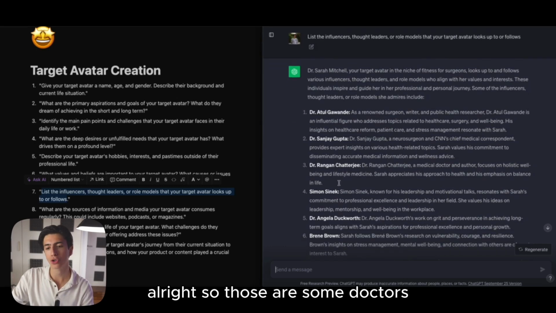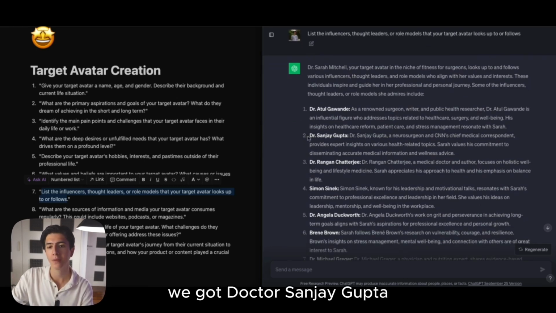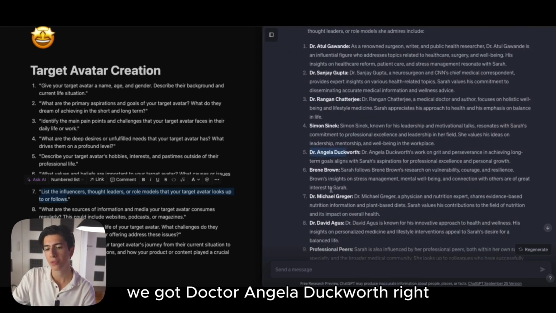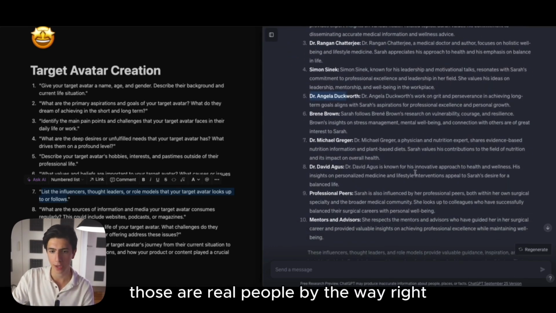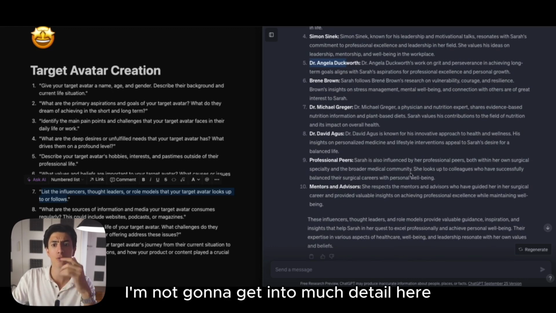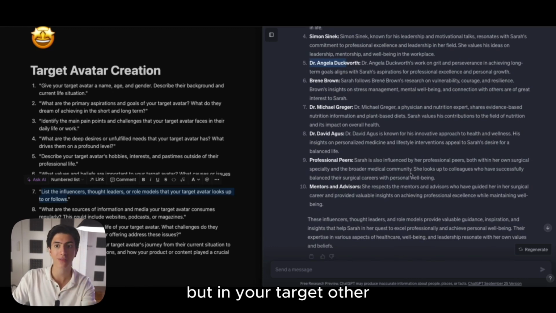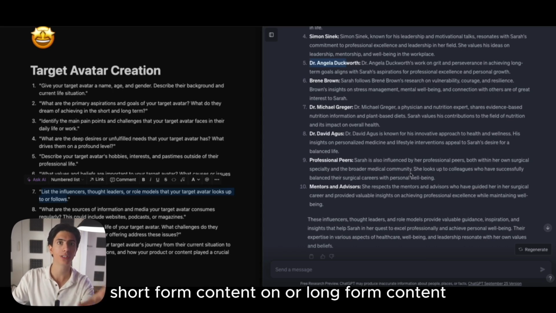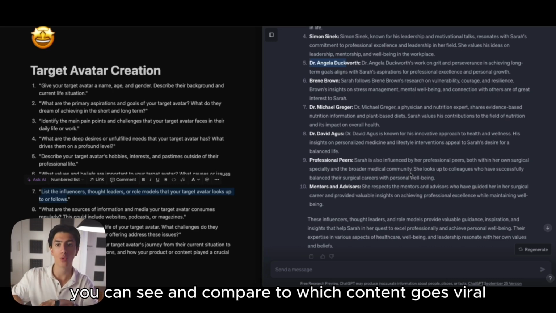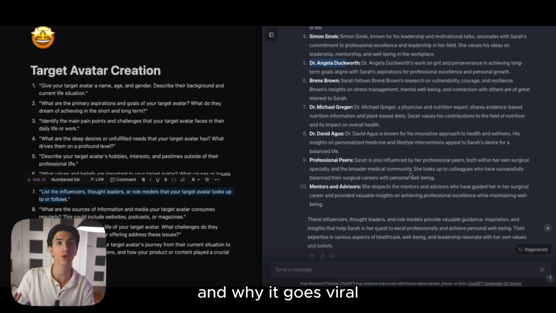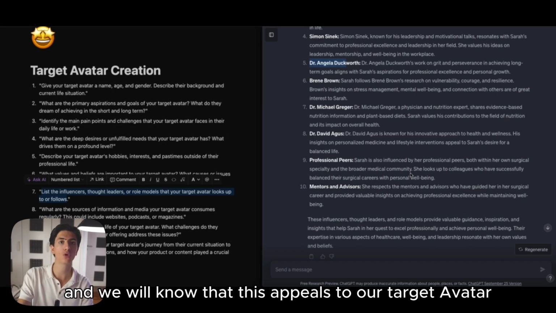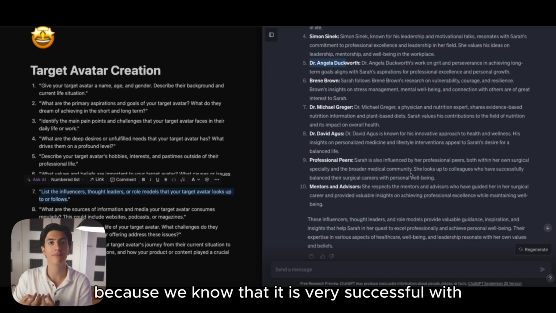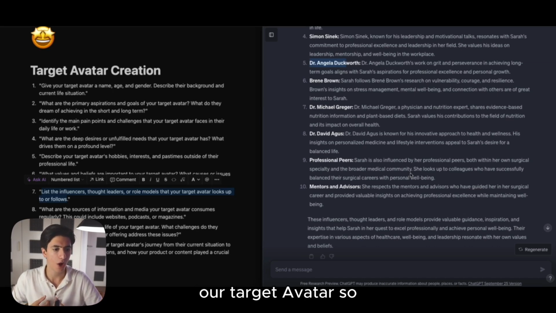All right, so those are some doctors. I'm not going to get into too much detail here. We got Dr. Sanjay Gupta, we got Dr. Angela Duckworth. Those are real people, by the way. In your target avatar, if you see that those people are creating content, short form or long form, you can compare which content goes viral and why it goes viral. We will know that this appeals to our target avatar, and we will try to mimic the content of those people because we know that it is very successful with our target avatar.